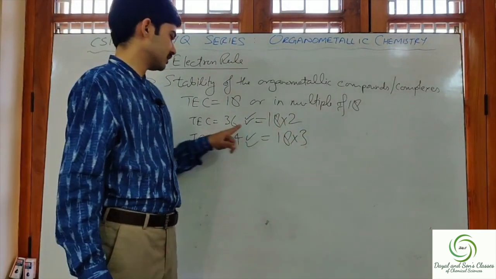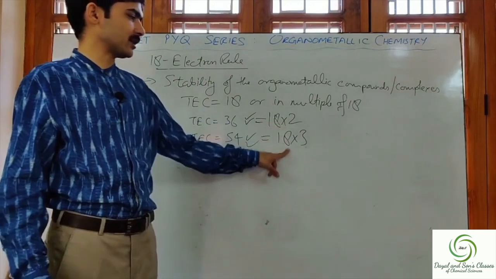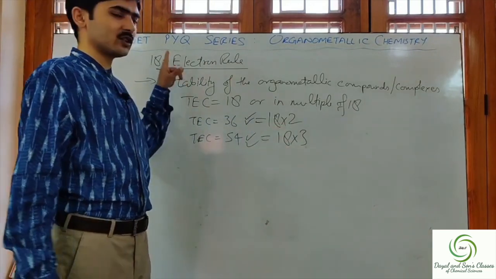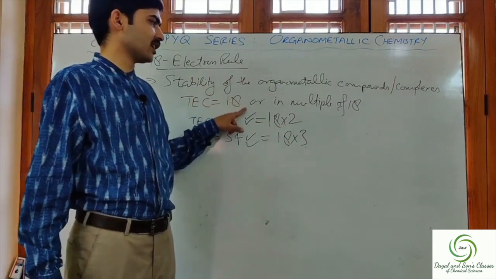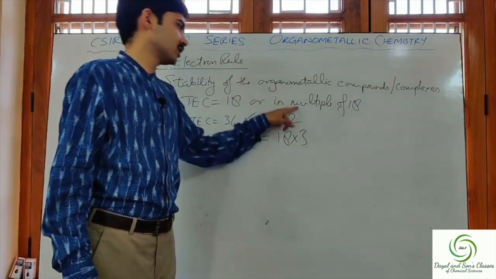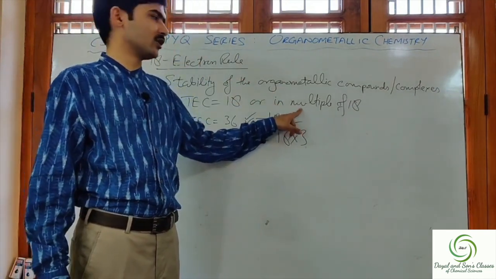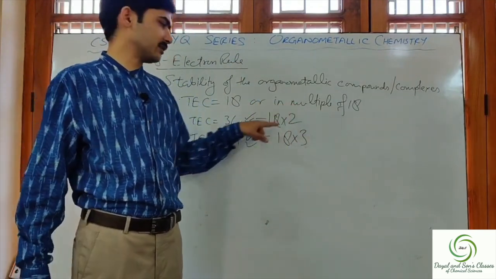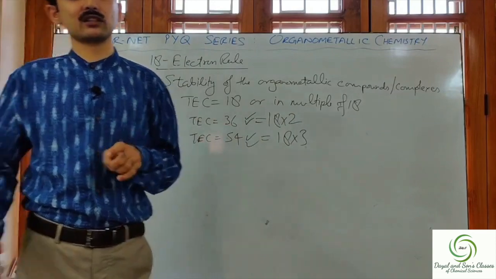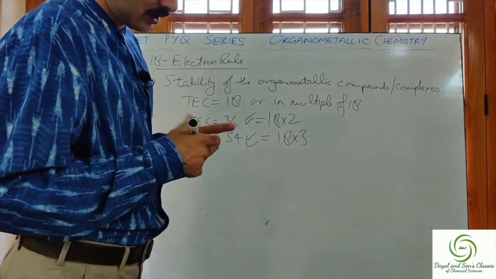So 36 and 54 are multiples of 18, and according to 18 electron rule, any complex or compound containing 18 electrons, or total electron count in the multiple of 18, will be the stable one.